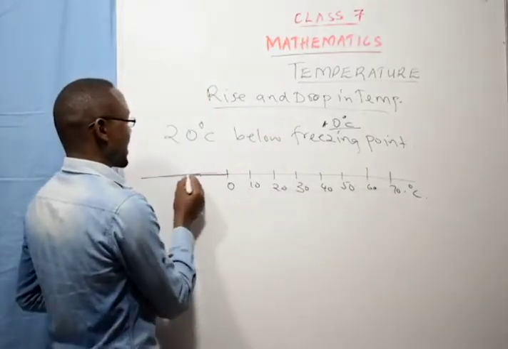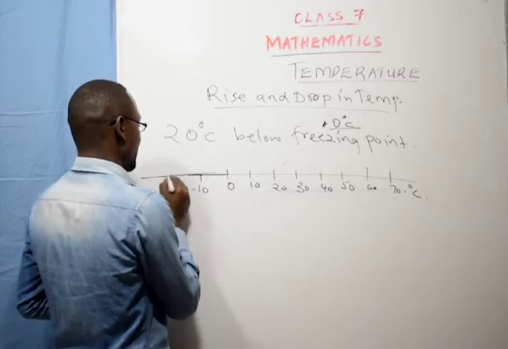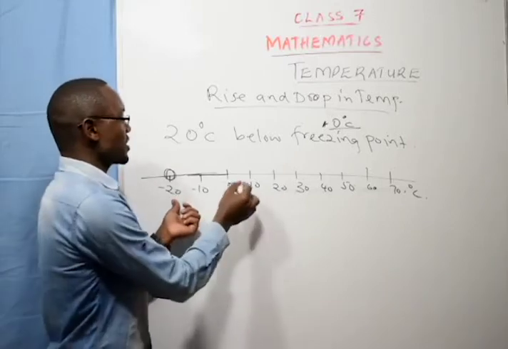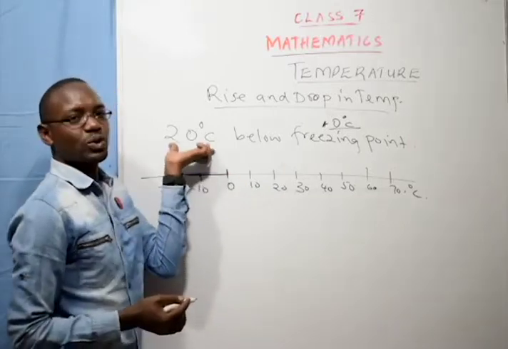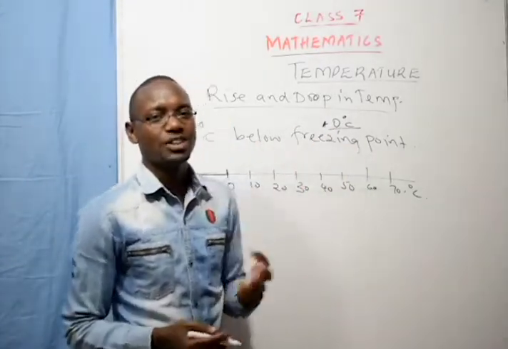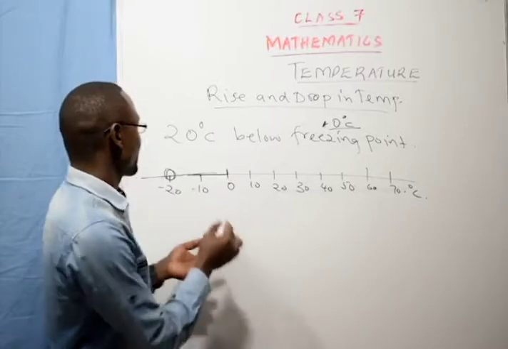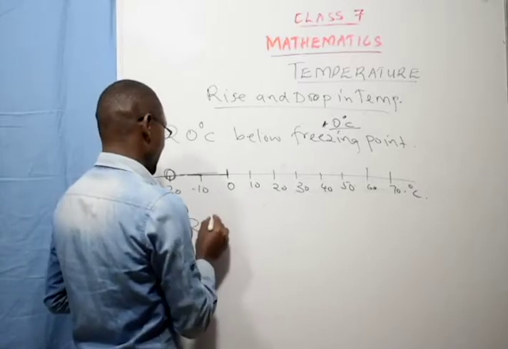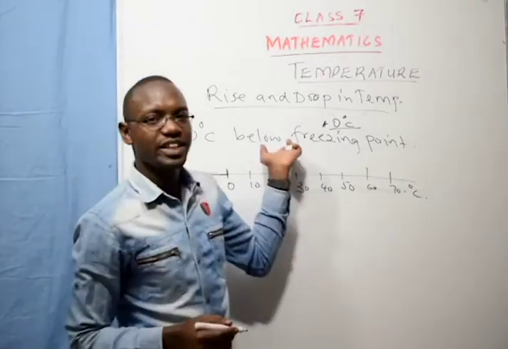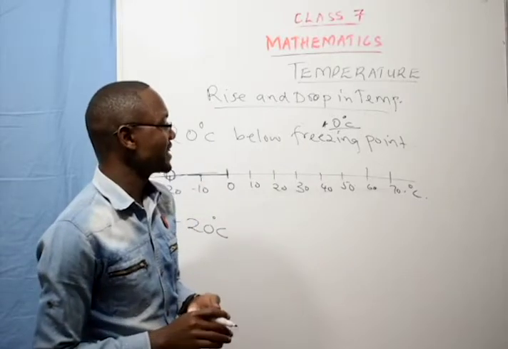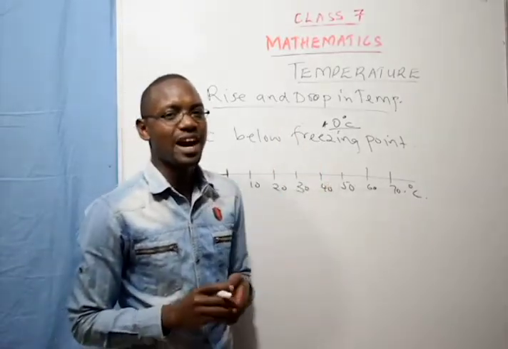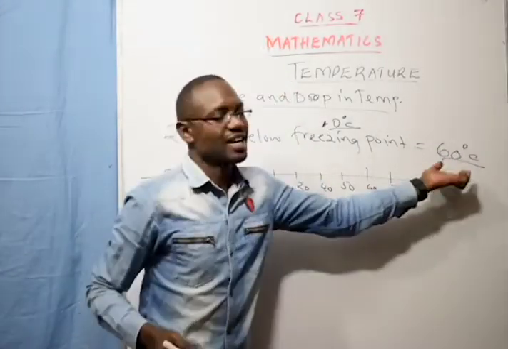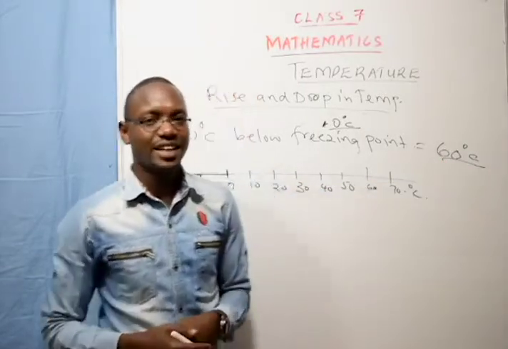So that means that water was, this is negative now. These are now negative. That means the temperature reading was at this point. The freezing point of water, I said, is 0 degrees. So it was 20 degrees below the freezing point, or below the 0 mark. If you see below the 0 mark, that means it is on the negative side. So it was negative 20 degrees Celsius. This water was heated until the temperature was 60 degrees Celsius.